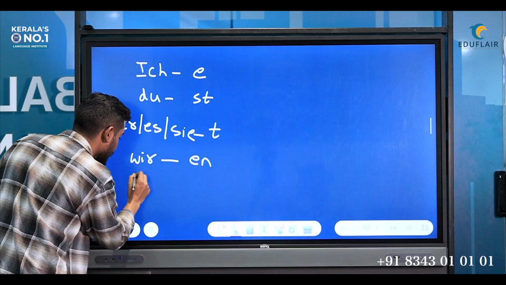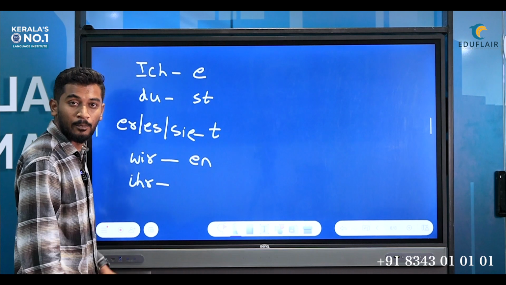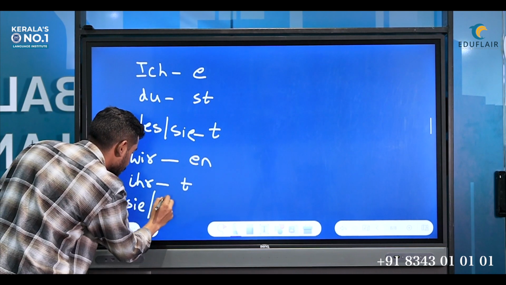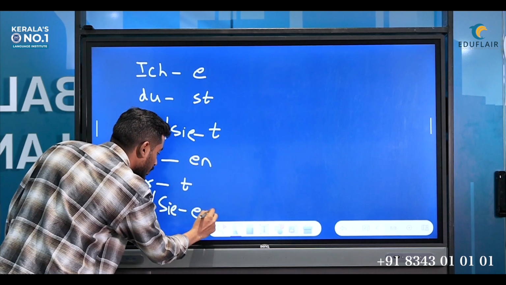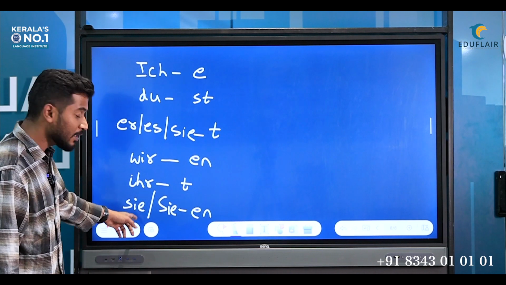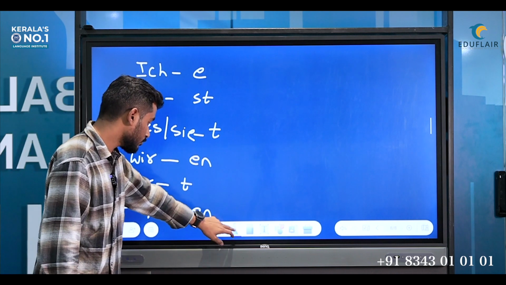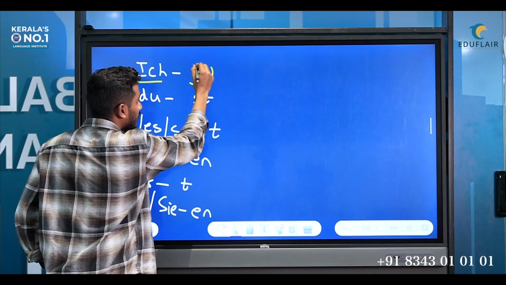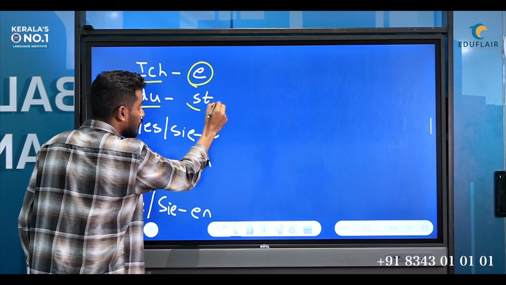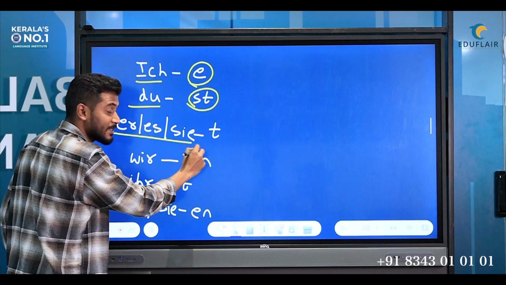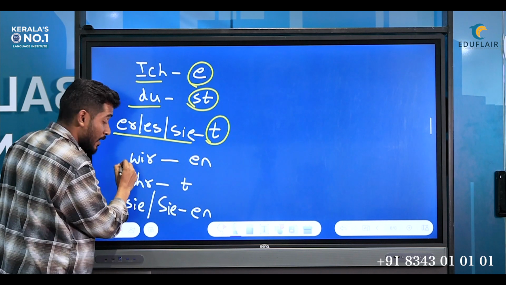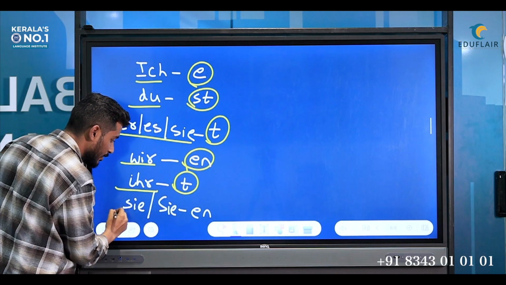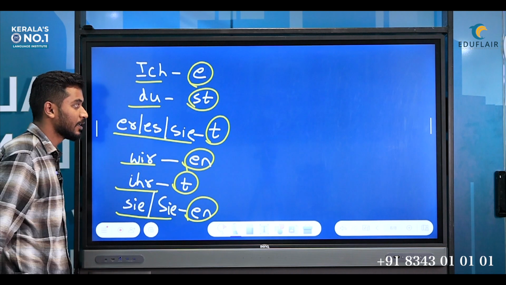If the subject is ihr, informal plural, the ending we put is t. And if the subject is sie or Sie, the ending we put is en. This sie is they, this Sie is the formal you. So once again, I'll wrap it up quickly. Ich, e ending; du, st ending; er/sie/es, t ending; wir, en ending; ihr, t ending; sie or Sie, en ending.